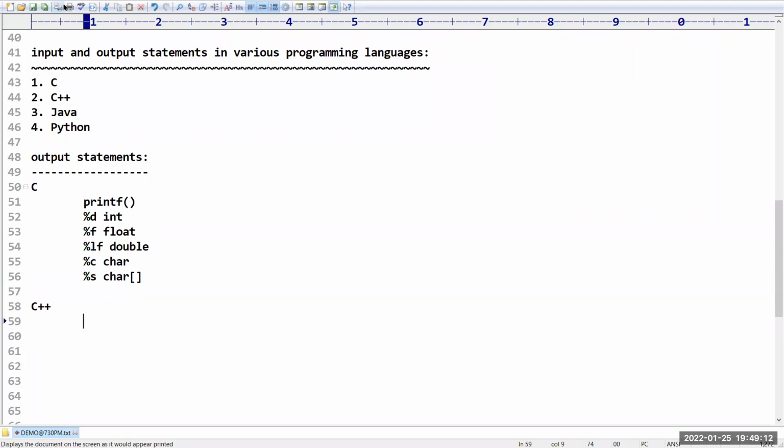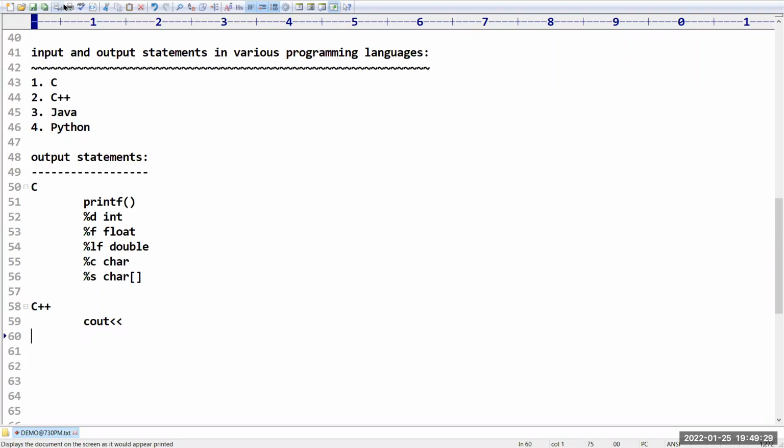Sir, if you take C++, how can you print the message? Very simple. We have to use cout. Sir, in C++, %d, %f, %lf, such type of nonsense is not there.